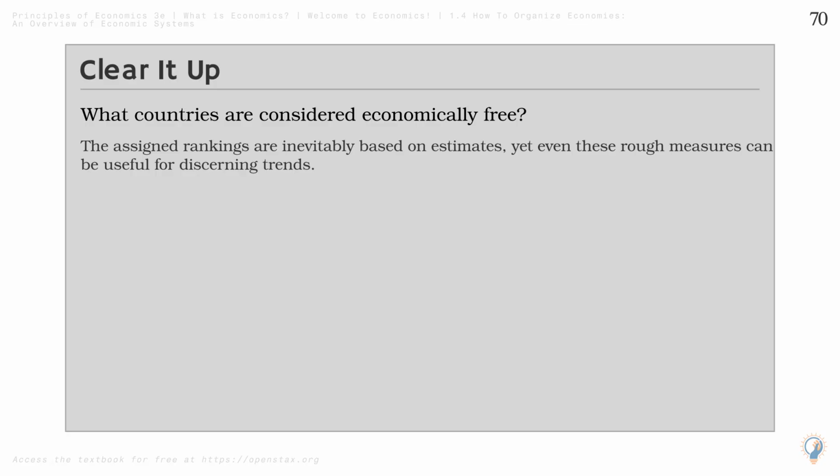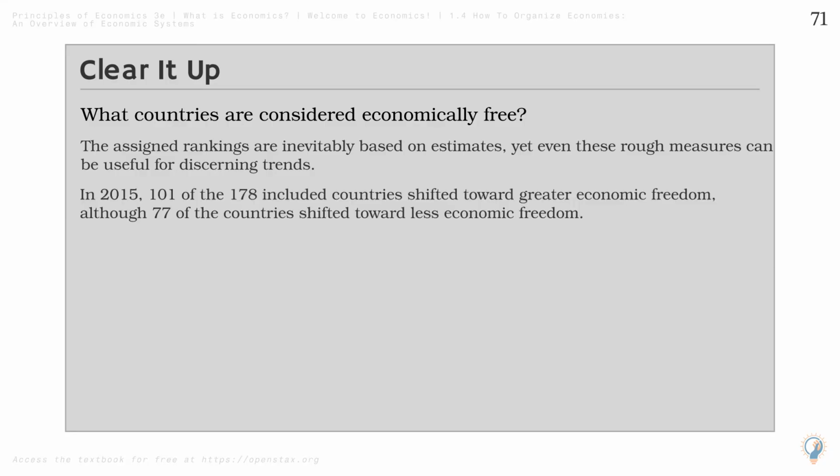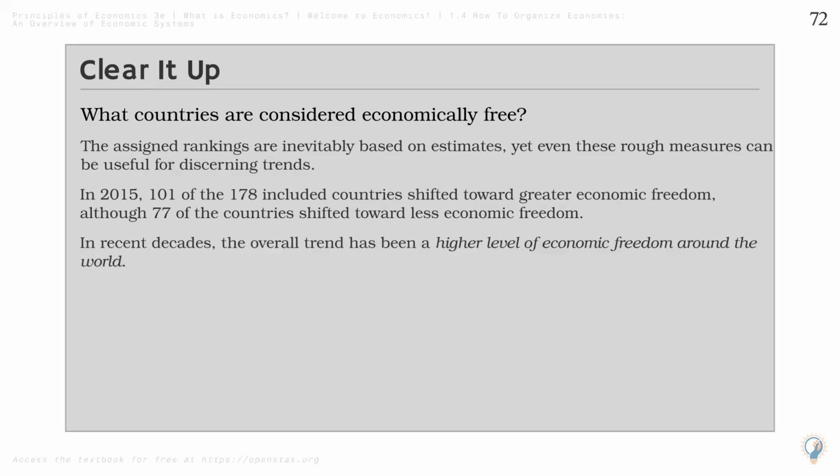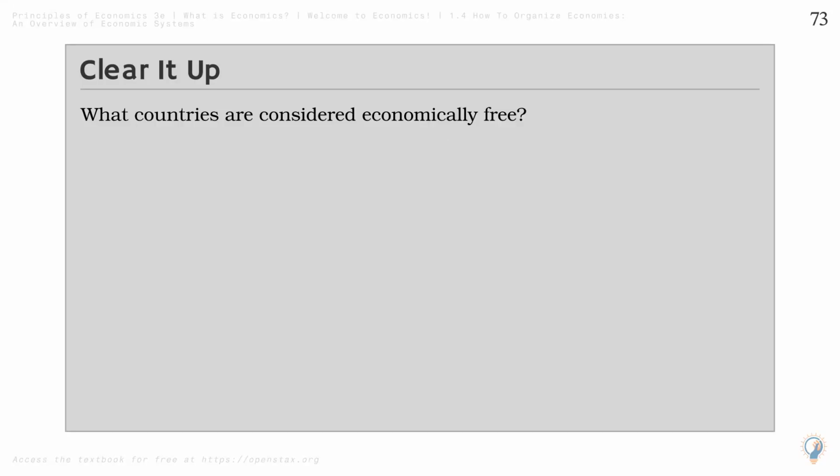The assigned rankings are inevitably based on estimates, yet even these rough measures can be useful for discerning trends. In 2015, 101 of the 178 included countries shifted toward greater economic freedom, although 77 of the countries shifted toward less economic freedom. In recent decades, the overall trend has been a higher level of economic freedom around the world. What countries are considered economically free?